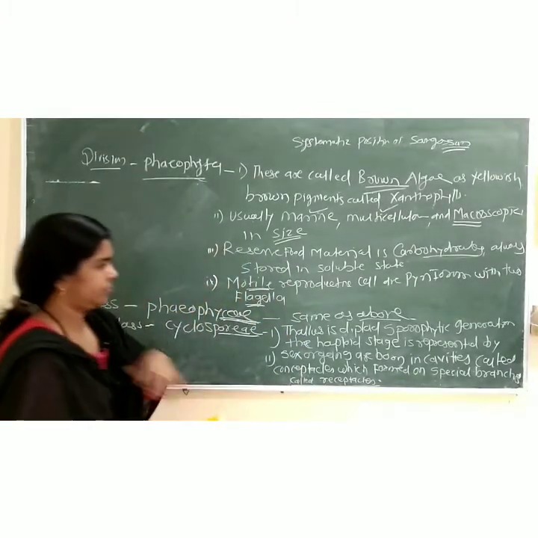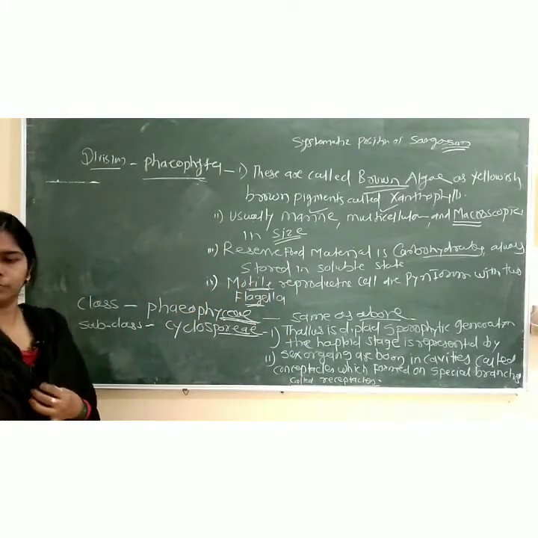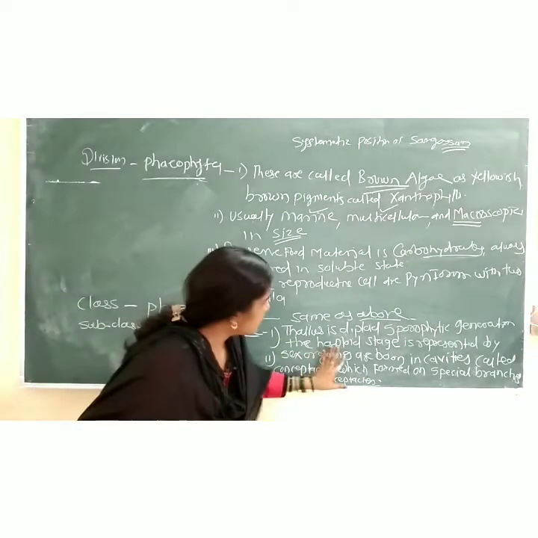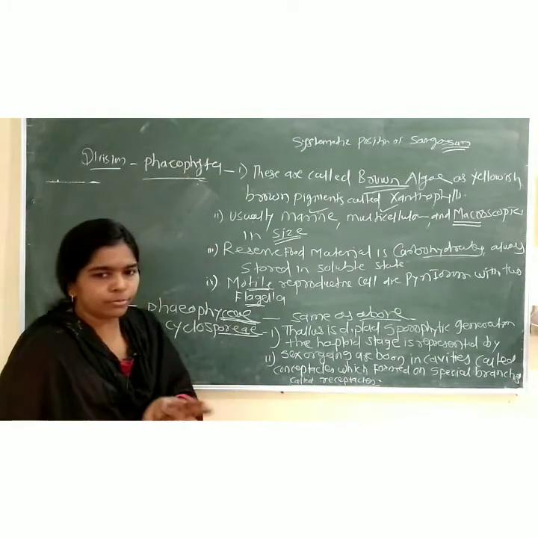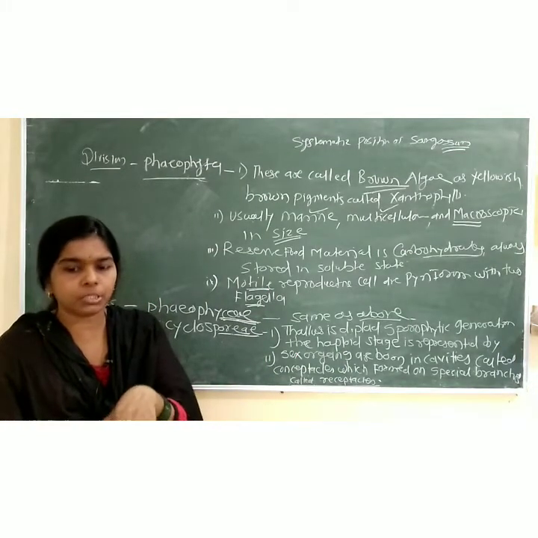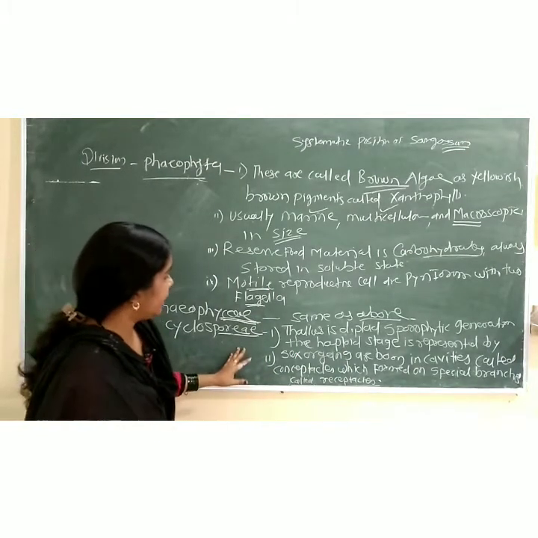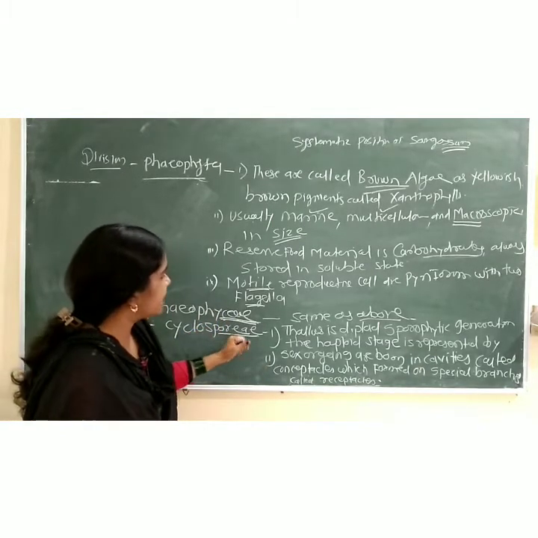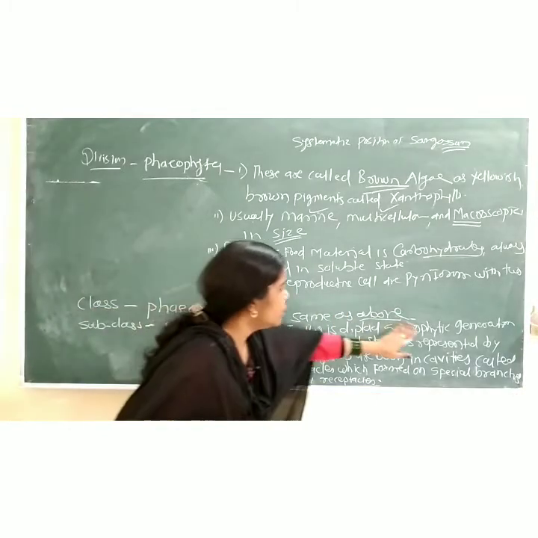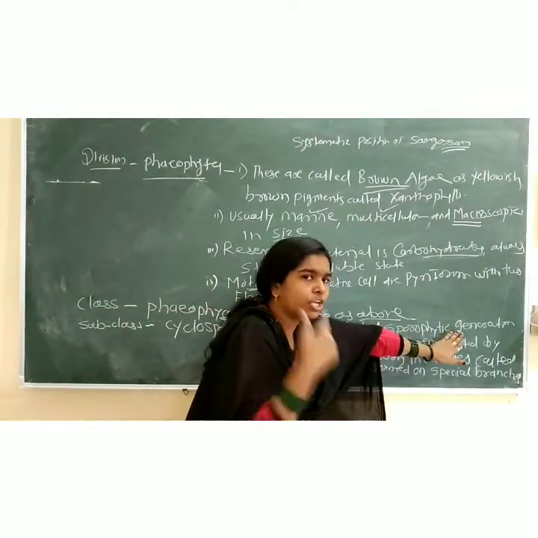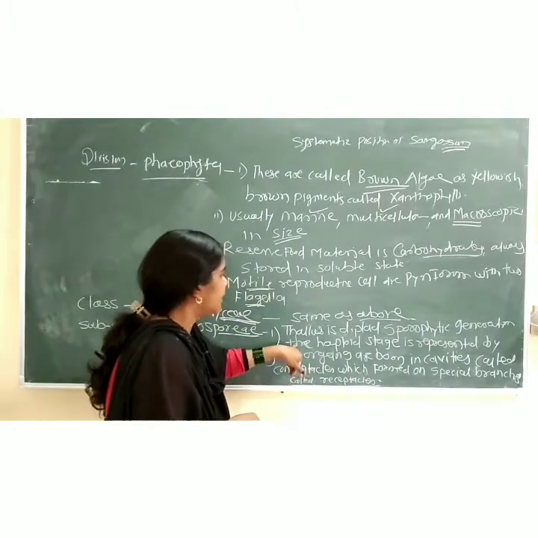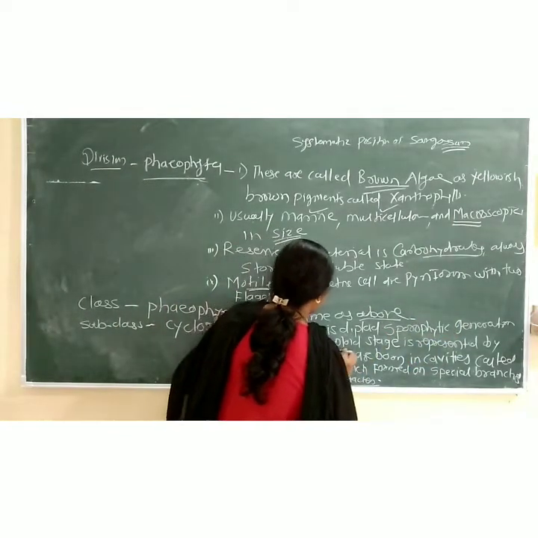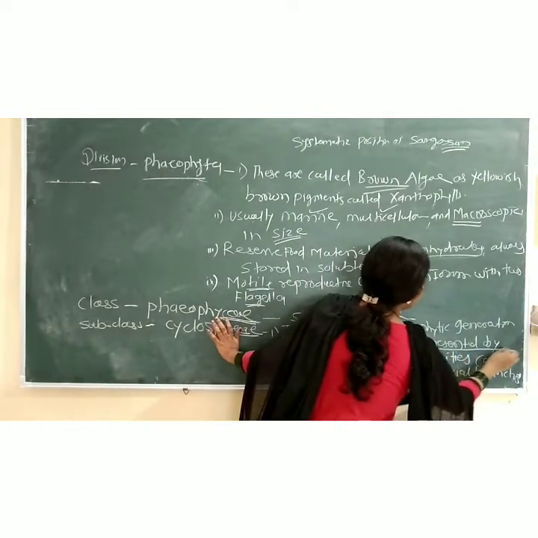Friends, if you are unable to see these words, at the end of this lecture I am showing the pictures of the systematic positions. But listen and look here. First point of the subclass: thallus is a diploid sporophytic generation. The haploid stage is represented by the gametes. So the first character finishes here.